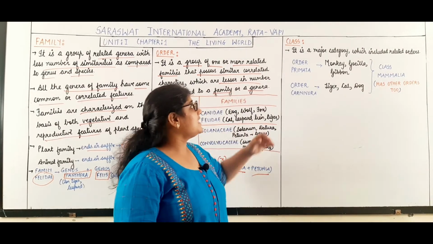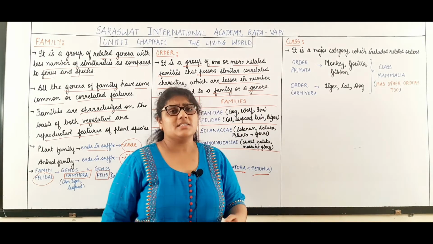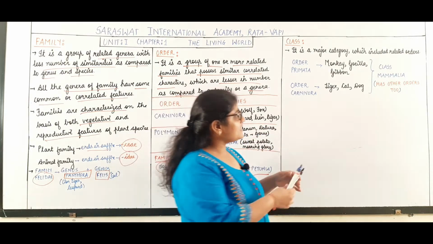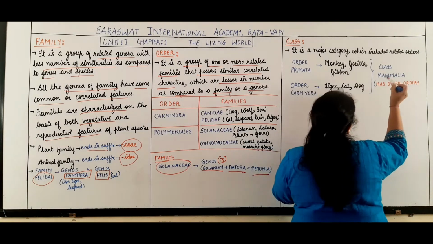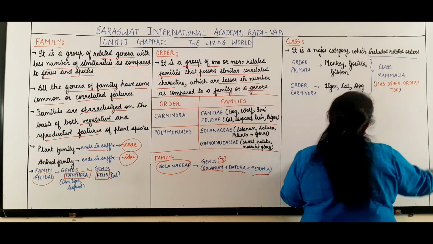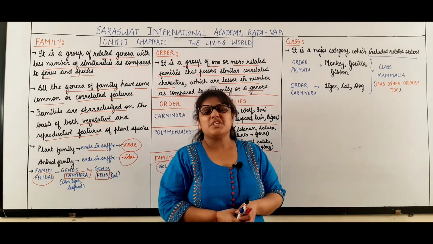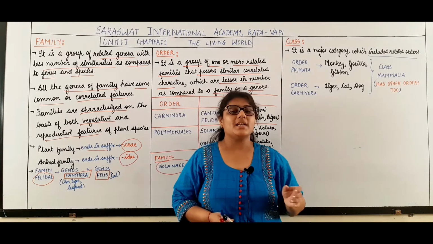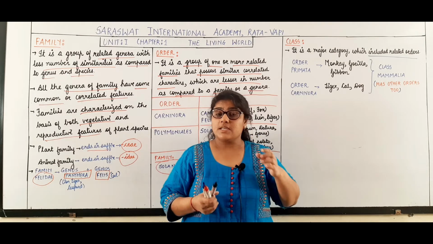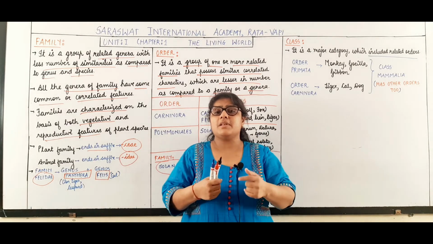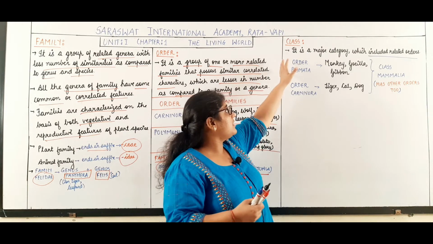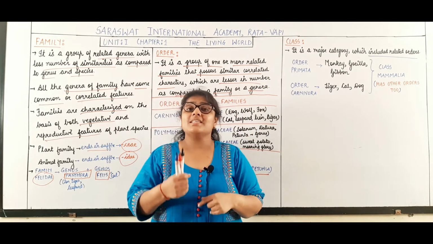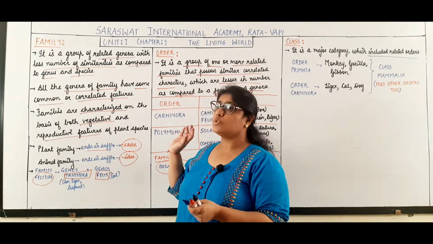Now students, the next taxonomic category is class. Class is considered as a major category. So what is a class? Class is a group of related orders. So those orders which share certain common characteristics will be placed into one class. Those orders with similar characteristics are given one major category that is called a class. Class is a higher category compared to the order.